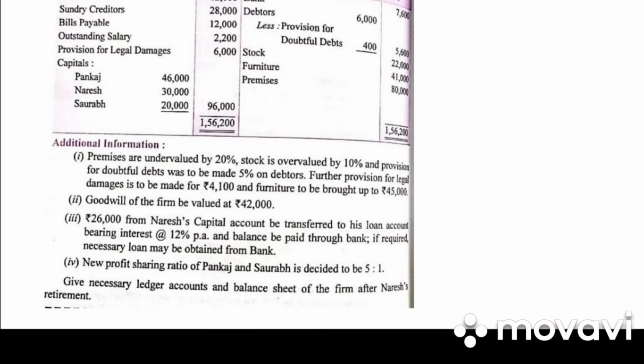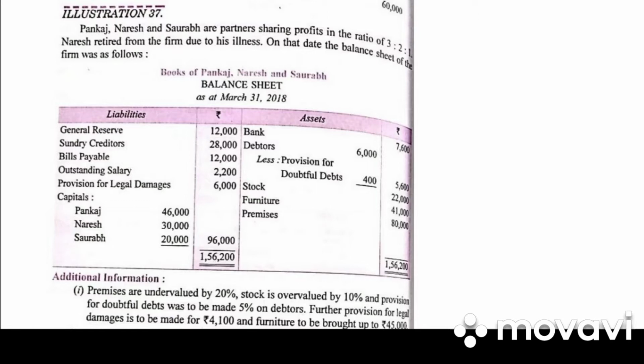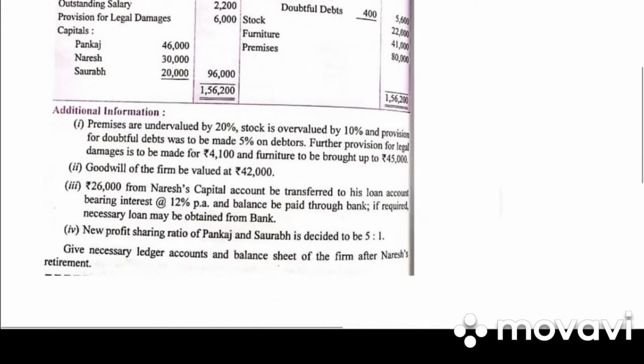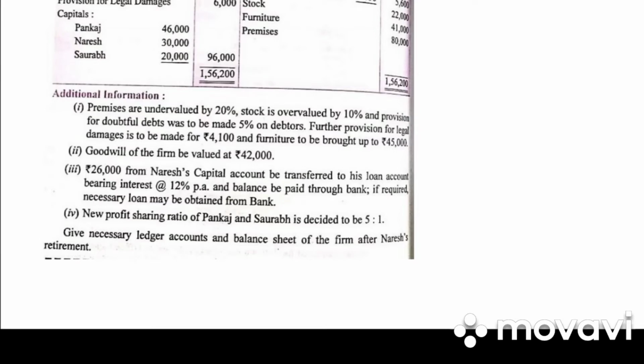Additional information. Premises are undervalued by 20%. Stock is overvalued by 10%. Provision for doubtful debt made 5% on debtors. Further provision for legal damages to be made 4,100 and furniture to be brought up to 45,000. Goodwill of the firm is 42,000.